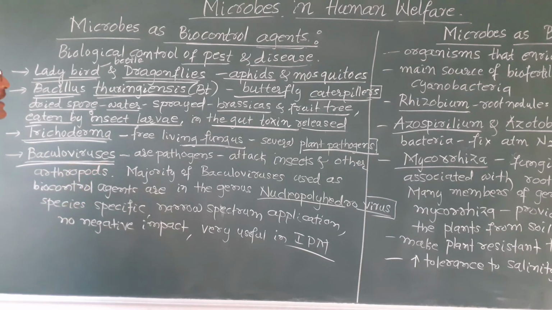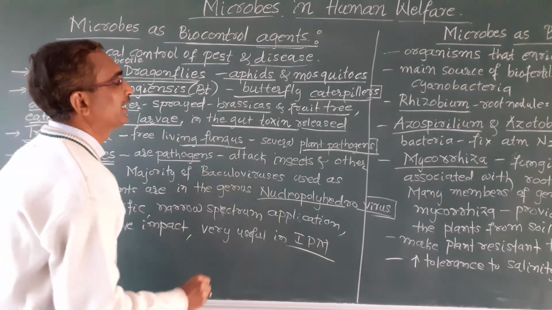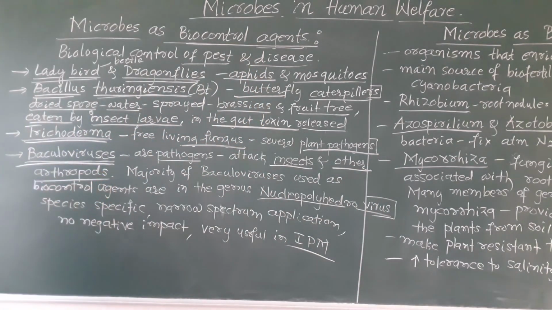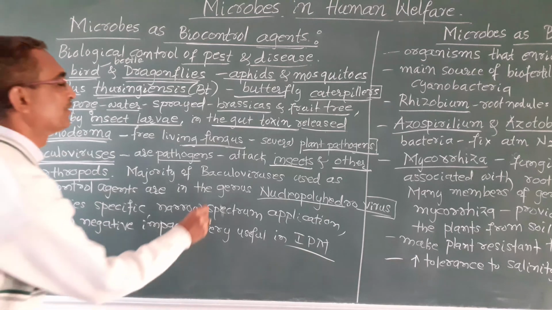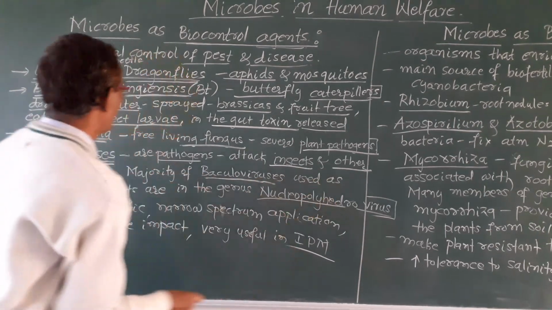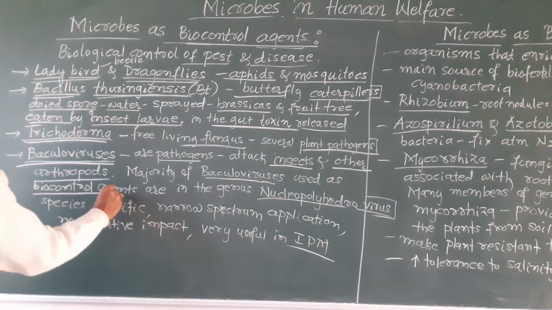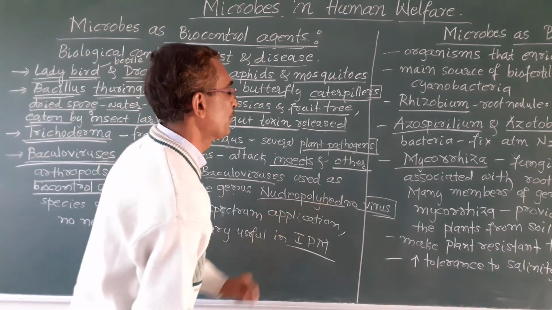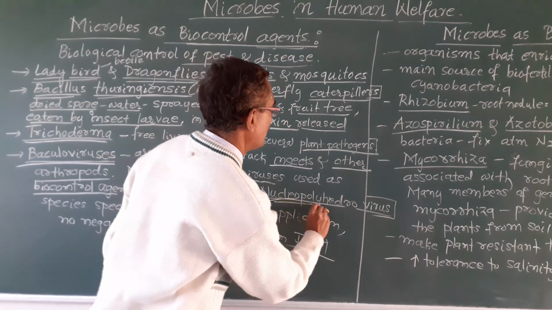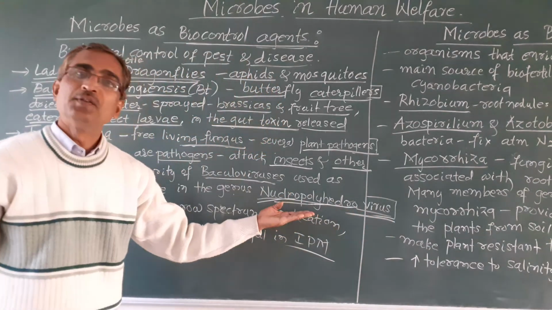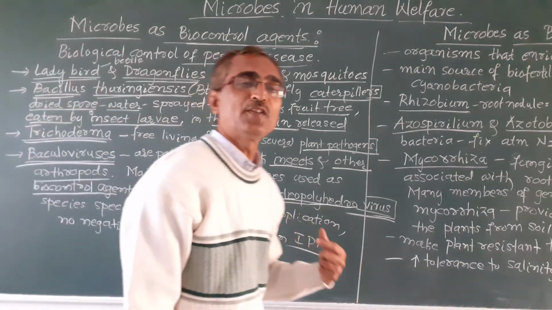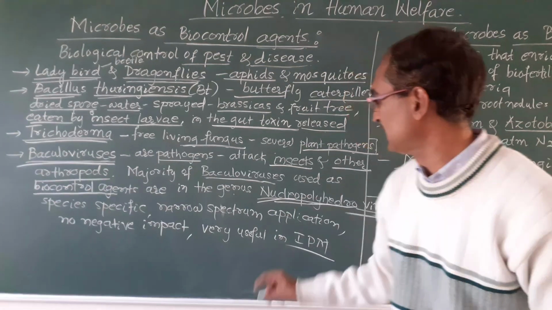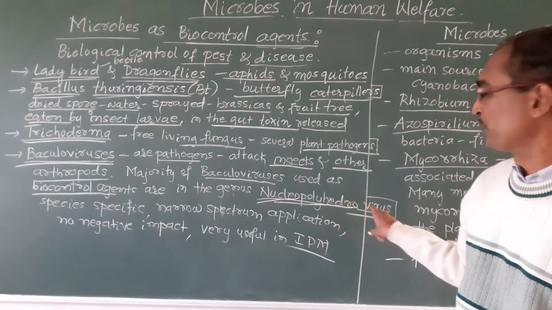These baculoviruses are pathogens, and they attack insects and other arthropods. The majority of the baculoviruses used as biocontrol agents belong to the genus Nucleopolyhedrovirus.